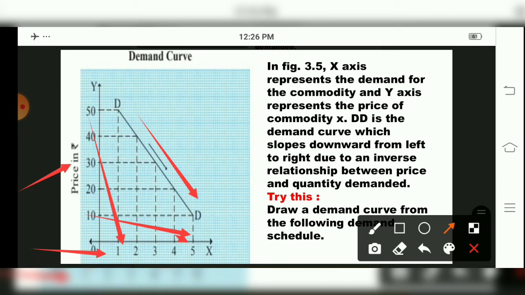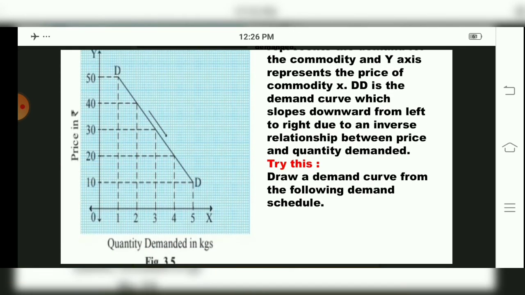The x-axis represents demand for the commodity and the y-axis represents the price of the commodity X. So the demand curve, that is the DD curve, slopes downward from left to right due to an inverse relationship between price and quantity demanded, children. So this we have to write, that is the schedule or diagram and explanation of the schedule. This all will come under what? Law of demand, children. Understood what I have told?